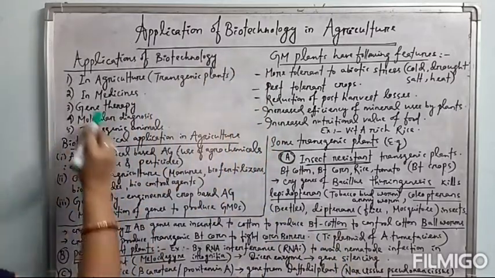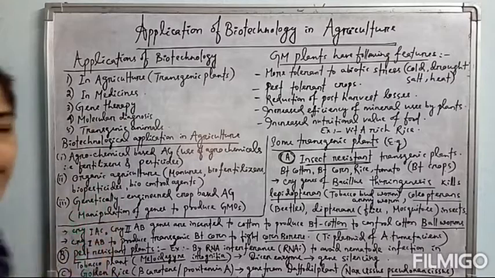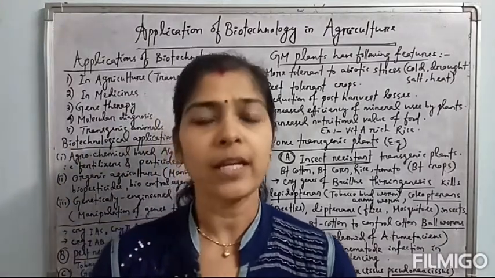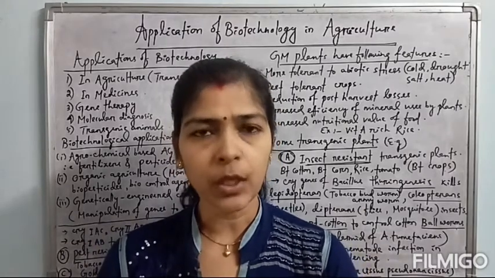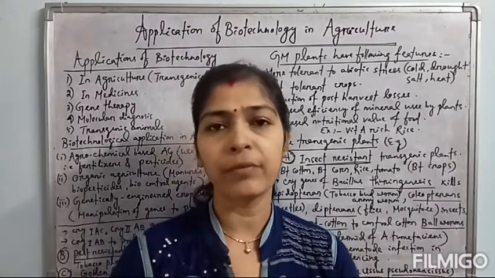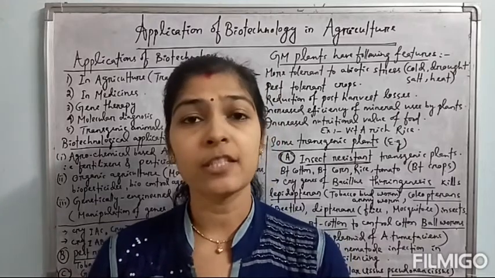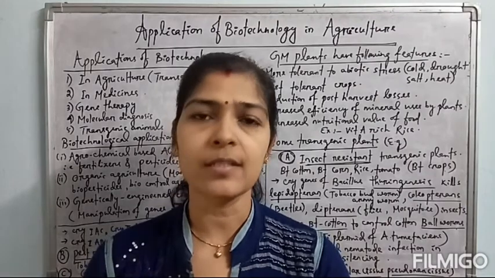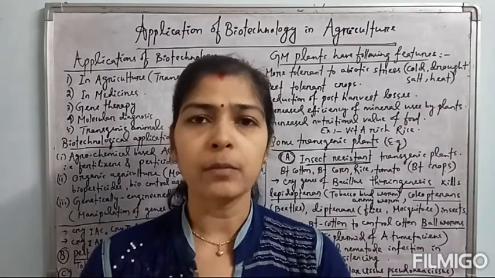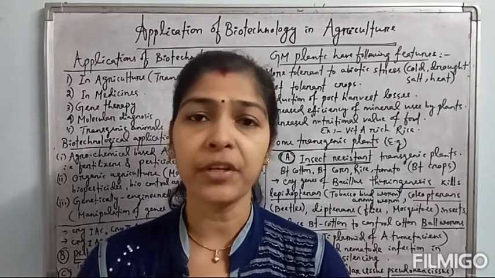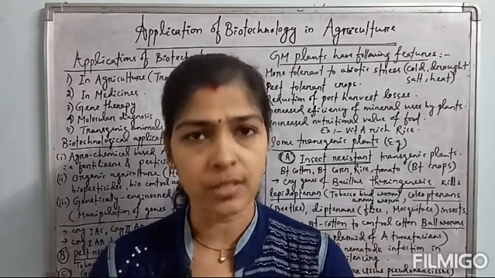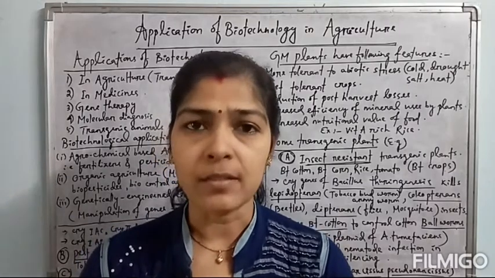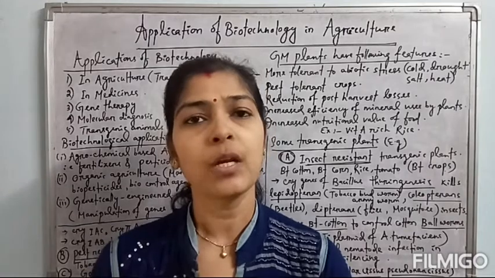And third one is gene therapy. What exactly is gene therapy? This is genetic manipulation to treat a particular disease, especially cancer, or any type of disease like SCID. SCID is severe combined immunodeficiency. This is a disorder, not a disease. It is a genetic disorder, and if anyone is suffering from SCID, then there will be a lack of immune system because of the lack of the enzyme adenosine deaminase. Lack of this enzyme will cause immunodeficiency.